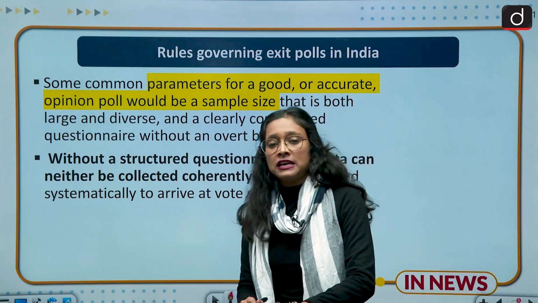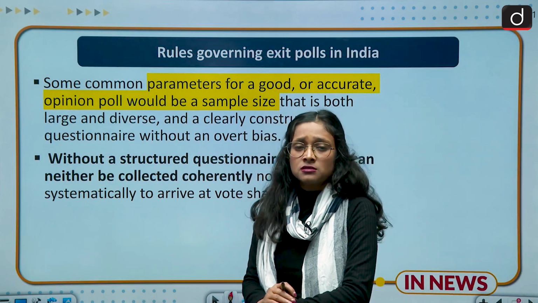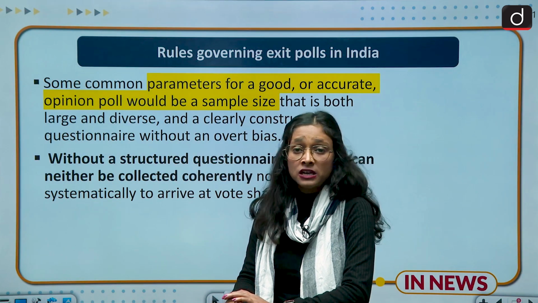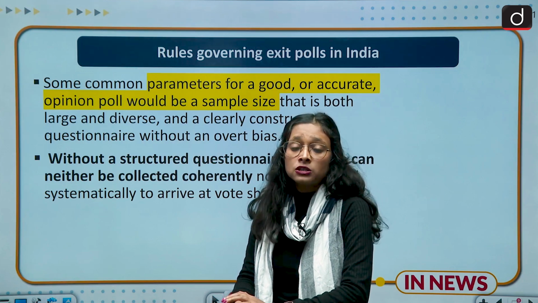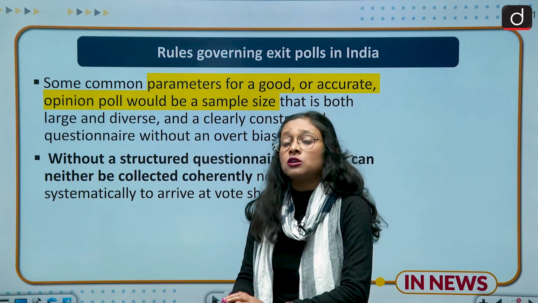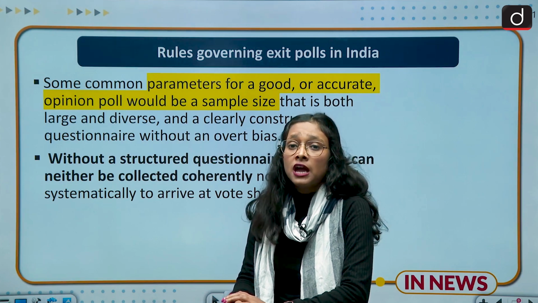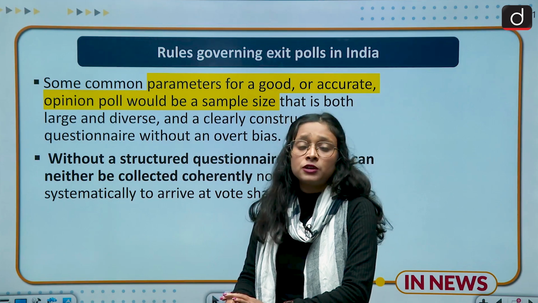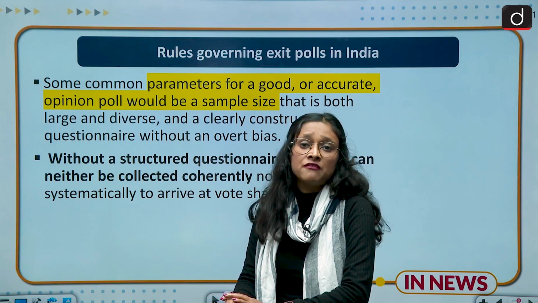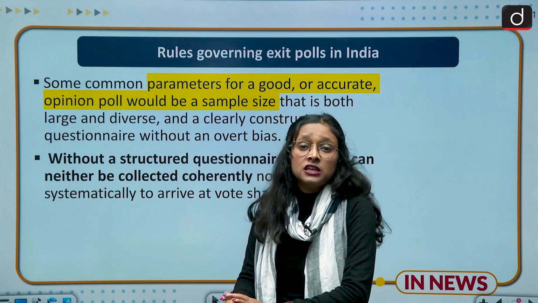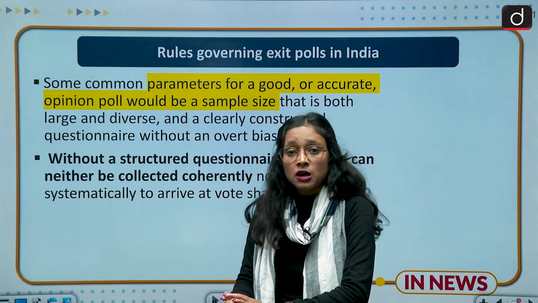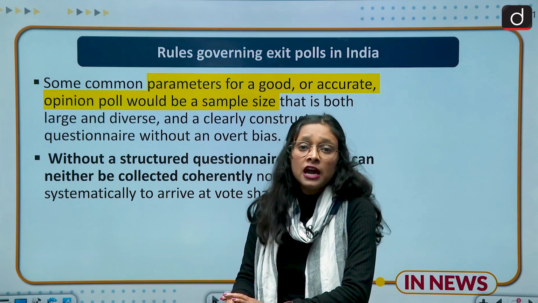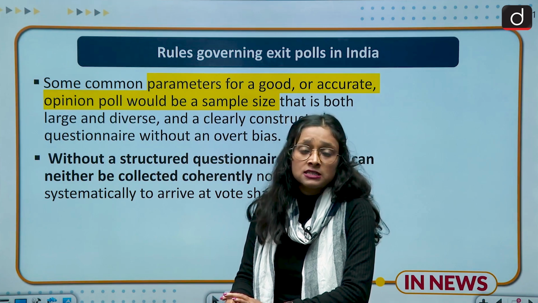The Election Commission has faced various questions related to exit polls, and opinion polls went to the Supreme Court thrice. But the Supreme Court cannot put a ban on such things because these things are related to Article 21. We have the right to know, and it is also related to freedom of speech and expression. It means that people have the right to know who is going to come into power, and they also have the right to express their opinions, whom they are voting for and what would be the trend of politics this time.